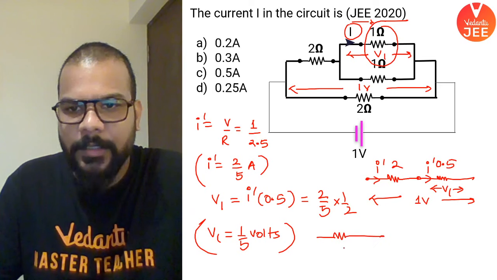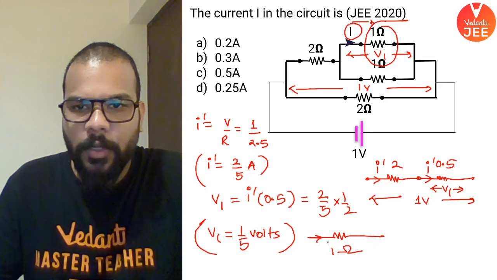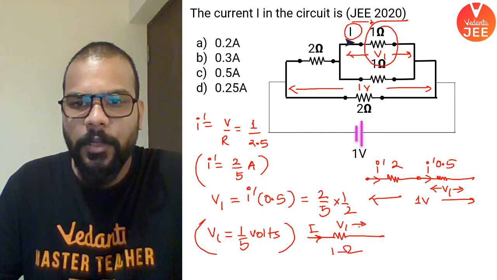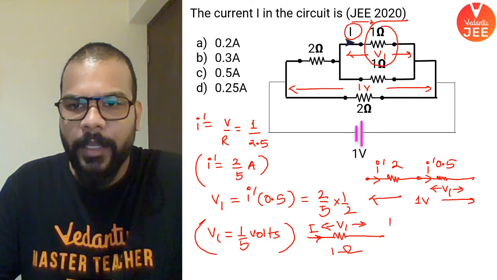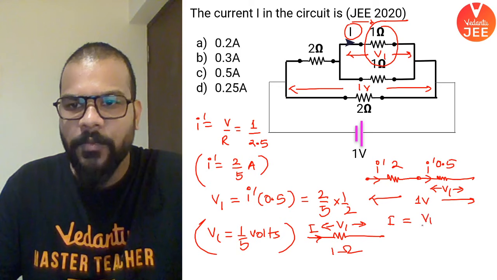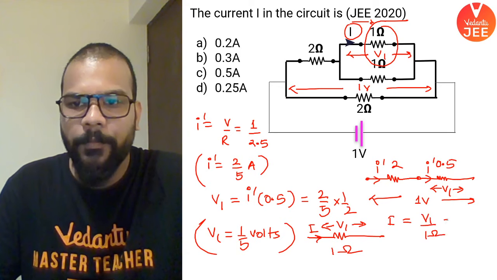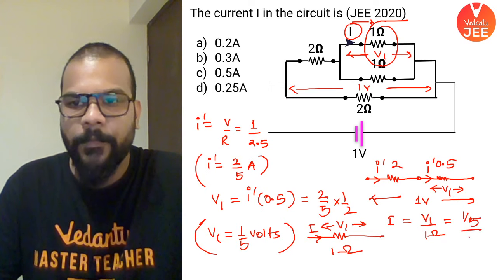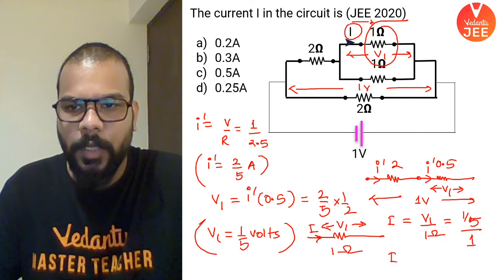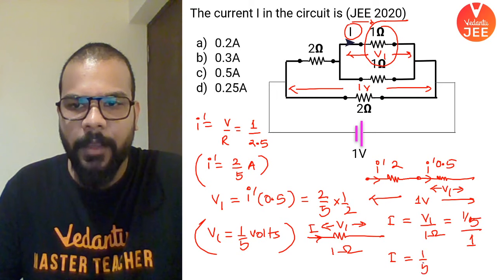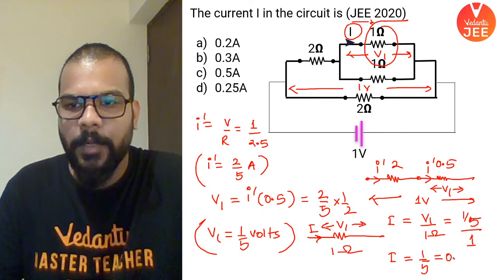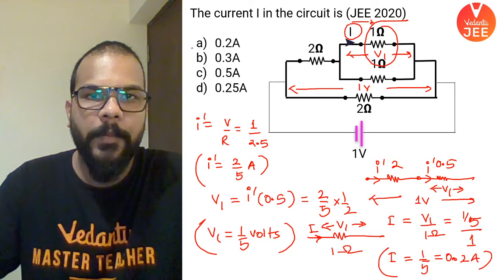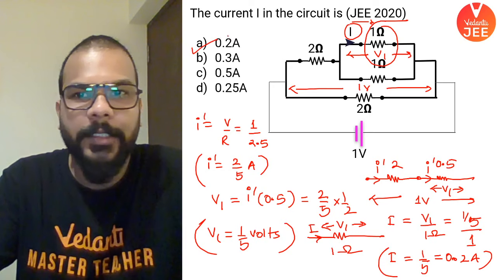So on this resistance of 1 ohm, what I got to know is that if current I is flowing, some V1 potential drop is happening. So I can find out the I value as V1 by 1 ohm. So how much is V1? V1 is 1 by 5 volts and resistance is 1 ohm. So the value of current is 1 by 5, which is nothing but 0.2 amperes. That means option A is the correct answer.